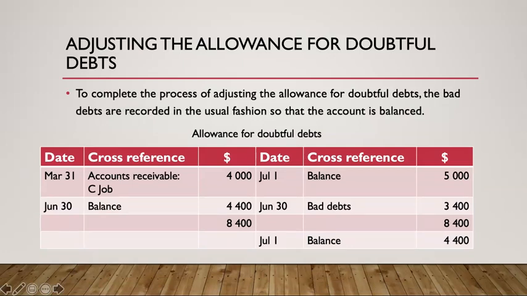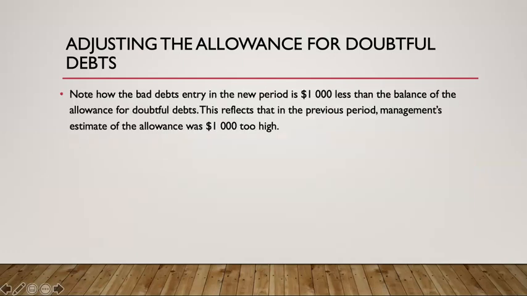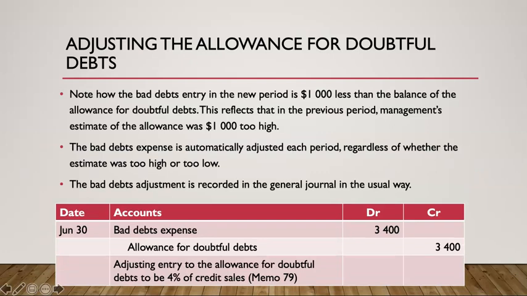Here we are. It now balances out with a credit on the allowance for doubtful debts of 3,400 with a cross-reference of bad debts, which means we're doing a debit to bad debts. This will look like a general journal entry like this. Bad debt expense of 3,400 as a debit, an expense that has increased being a debit, and we're going to reduce our assets by a further 3,400 to recognise we have an allowance for doubtful debts of 4,400.